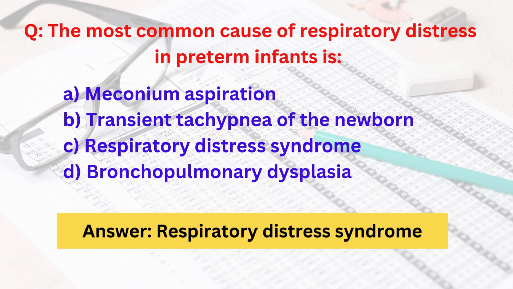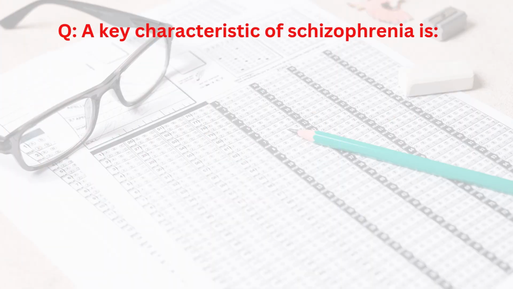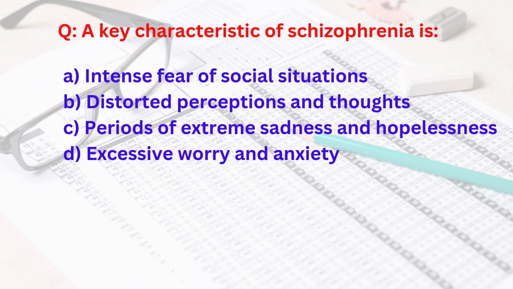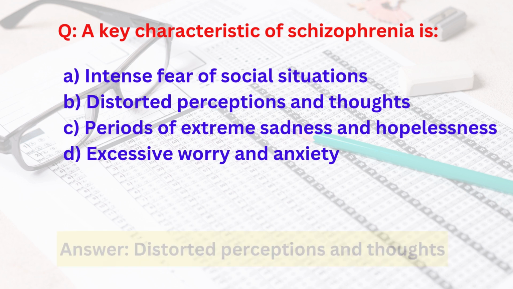RDS, that is respiratory distress syndrome, is caused by surfactant deficiency that leads to alveolar collapse, impaired gas exchange and difficulty breathing. Next question. A key characteristic of schizophrenia is, options are intense fear of social situations, distorted perceptions and thoughts, periods of extreme sadness and hopelessness, excessive worry and anxiety. Here the correct answer is distorted perceptions and thoughts.